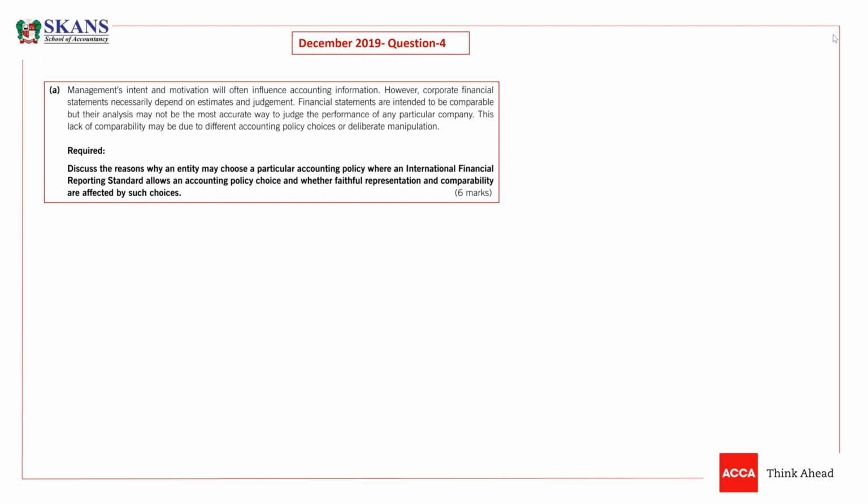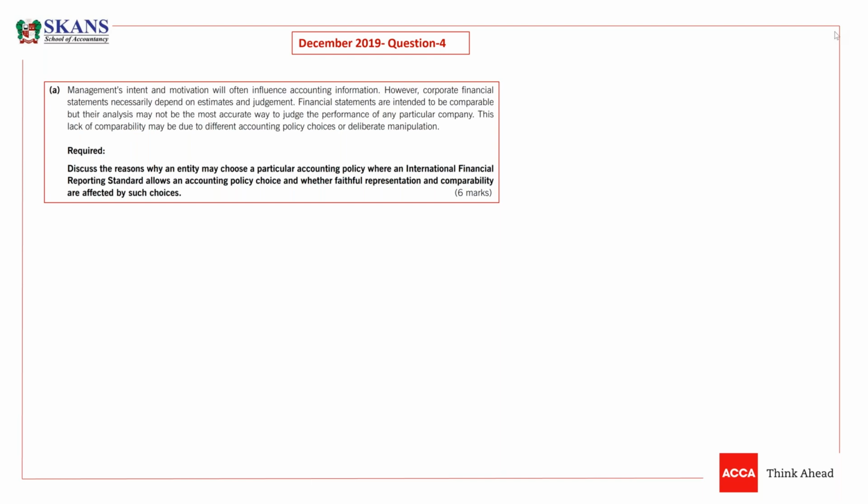Now we are moving towards December 2019 question 4, guys. Very interesting question. The entire question is on interpretation and how a 25 marks question can be set on interpretation. You can see through this question, guys. So we are going to practice this question. Very interesting question. So let's understand what was the part A of this question.